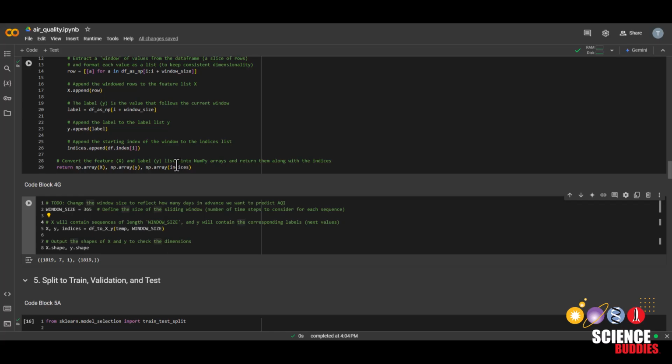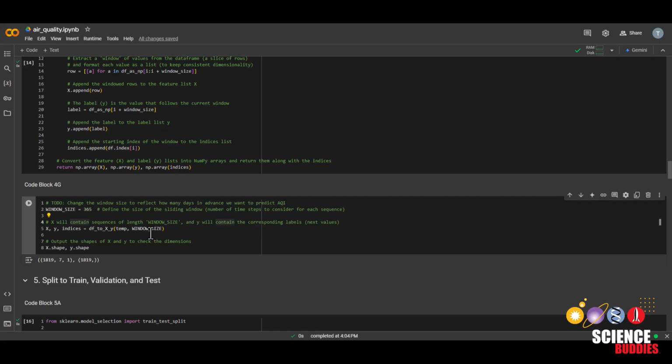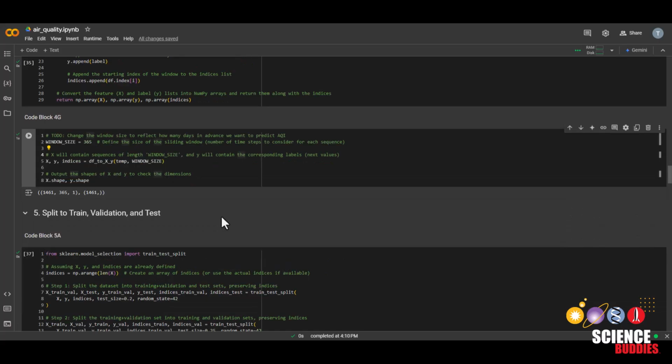For a quick way to run everything again, remember that you can go to runtime and then run all. Record the mean absolute error, the mean squared error, and the R-squared value as before, and compare the 3 models. And with that, we reach the end of this coding tutorial.